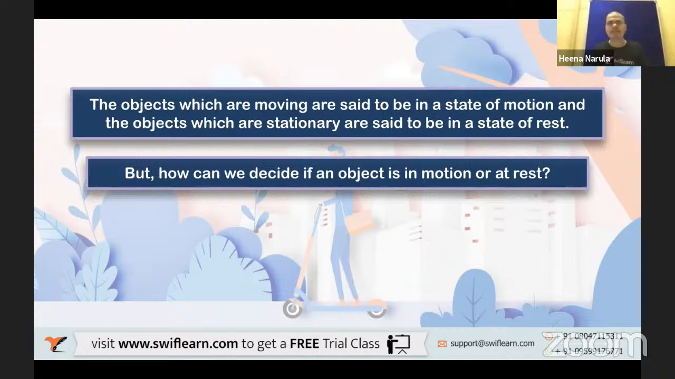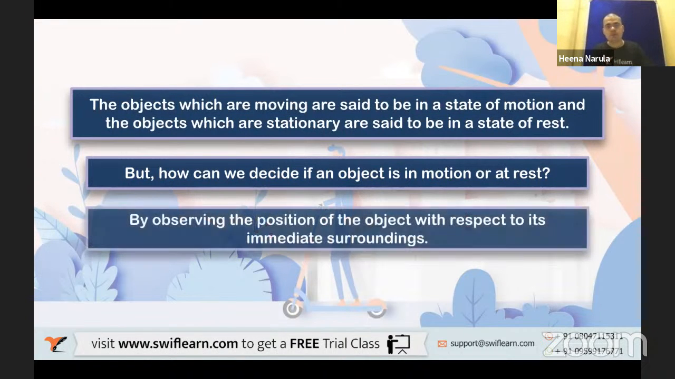Yes, very good, that's correct. So how do you identify that? Motion and rest with respect to the surroundings. Very good. So with respect to surroundings, you have to have some reference, right? You have to have some reference to identify whether the object is at rest or in motion. Another way is that if the object is changing its position with respect to time, then that object is said to be in motion. Very good. Correct. So by observing the position of the object with respect to its immediate surroundings.